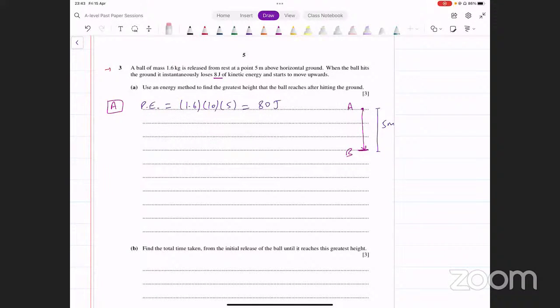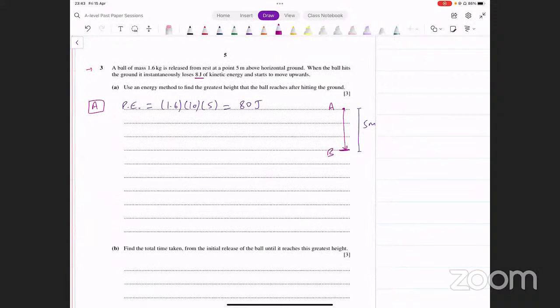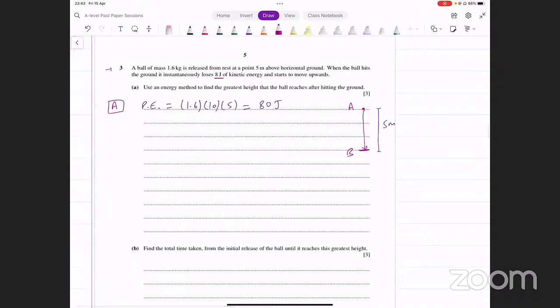So basically हो क्या रहा है? Since there is no external force, remember work energy principle में क्या क्या आपके पास आ रहा होता था? Work done by driving force. There's no driving force here. Work done against resistance. There's no resistance here. कोई रेजिस्टेंस का नहीं बताया आपको. सो बेसिकली एनर्जी आपकी कंजर्व हो रही है.